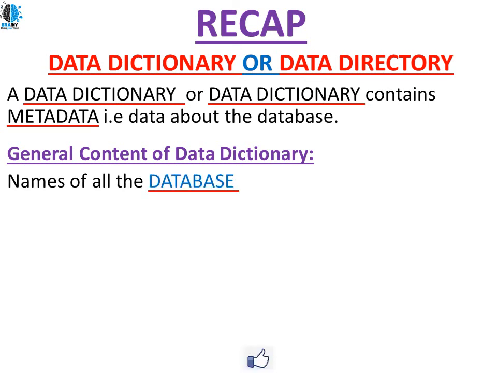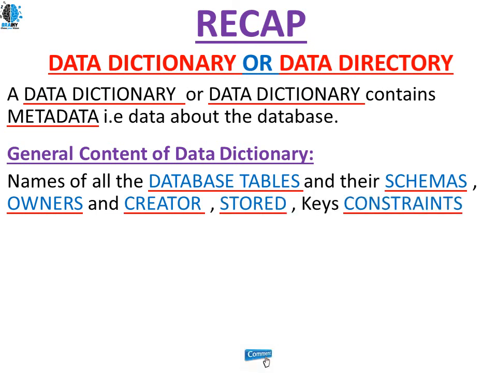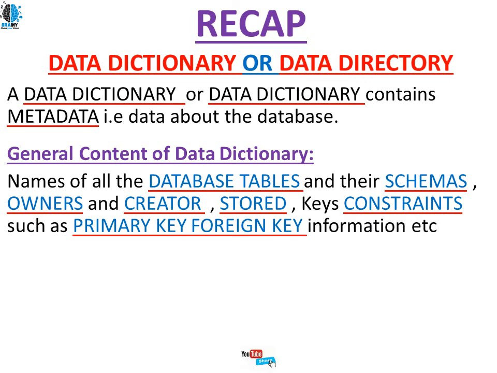Names of all the tables present in our database, their schemas, who the present owner of the table is, who has created the table, where the particular tables are stored, and what different constraints are applied on the table, such as primary key, foreign key or any other constraints. So this is the data dictionary content.